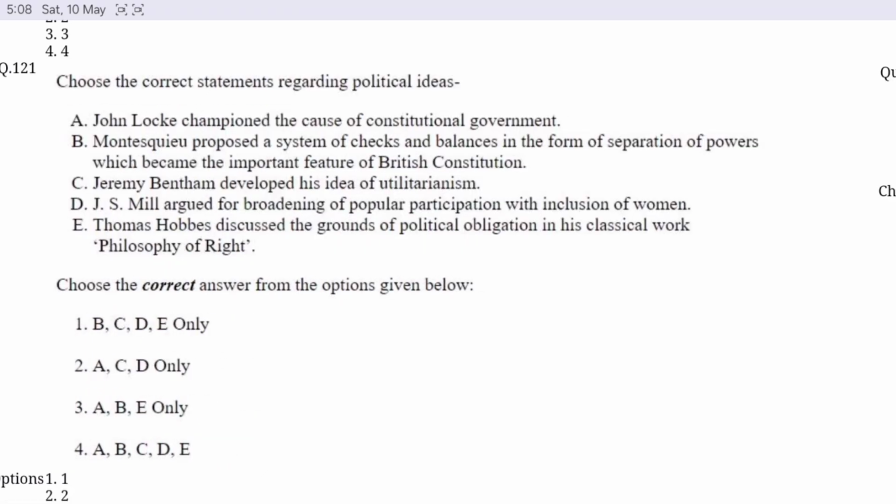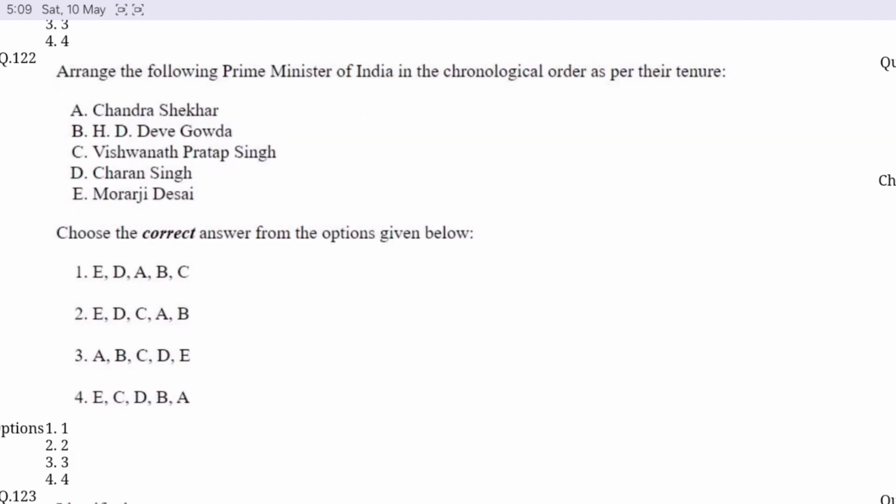Question number 121. Choose the correct statement regarding political ideas. Option B is correct. John Locke championed the cause of constitutional government. Jeremy Bentham developed his idea of utilitarianism, and J.S. Mill argued for the broadening of popular participation with the inclusion of the women.